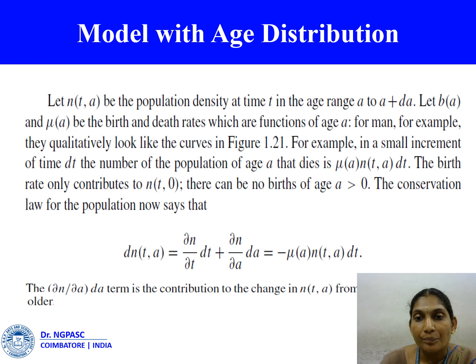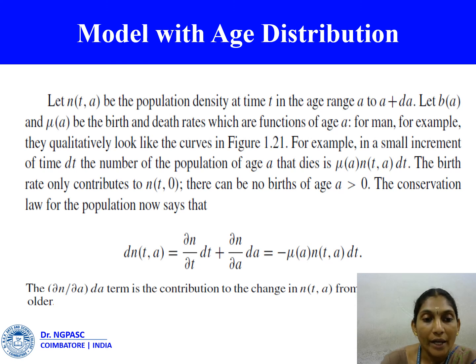For a small increment of time dt, the number of population of age a that dies is mu of a n of t comma a into dt. The birth rate only contributes to n of t comma 0. There can be no birth of age a greater than 0. The conservation law for the population now says that dn of t comma a is equal to dou n by dou t into dt plus dou n by dou a into dA, which is equal to minus mu of a into n of t comma a into dt.